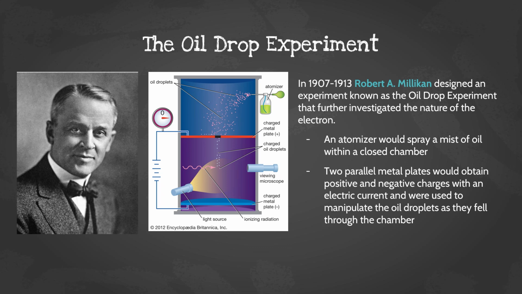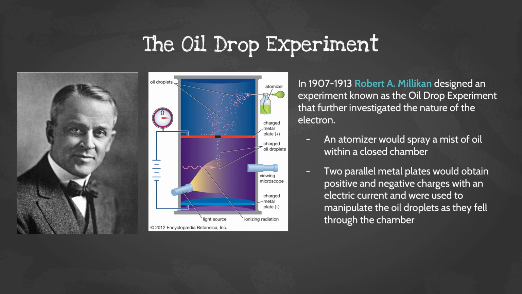So the oil drop experiment was performed from 1907 to 1913 by Robert Millikan, and he designed an experiment known as the oil drop experiment that further investigated the nature of the electron.